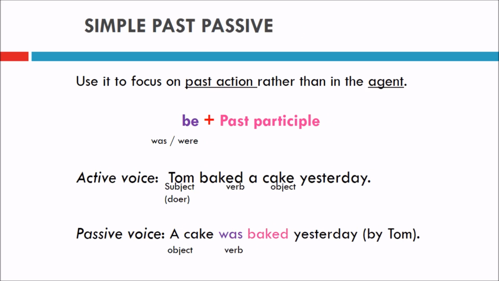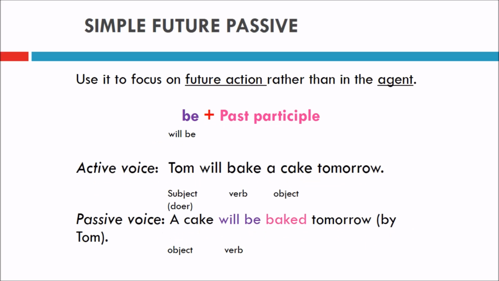And simple past tense. Tom baked a cake yesterday. A cake was baked by Tom yesterday. And we have simple future: will be plus past participle. Tom will bake a cake tomorrow. A cake will be baked tomorrow by Tom.